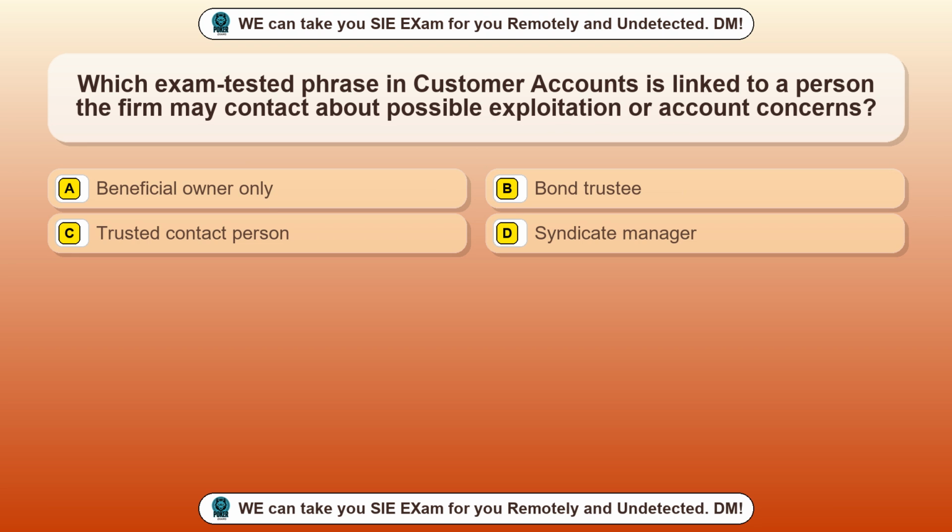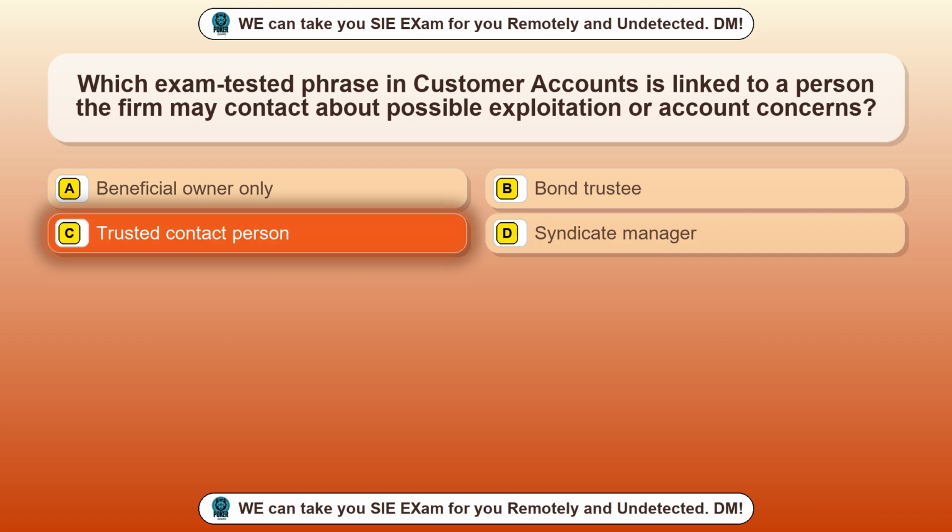Question 2. Which exam-tested phrase in customer accounts is linked to a person the firm may contact about possible exploitation or account concerns? Option A, beneficial owner only. Option B, bond trustee. Option C, trusted contact person. Option D, syndicate manager. The correct answer is option C.